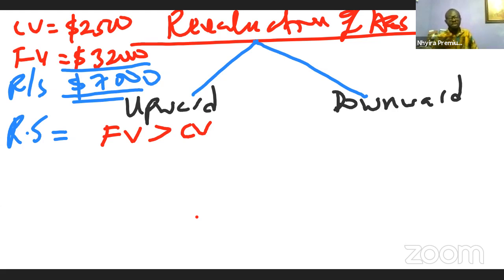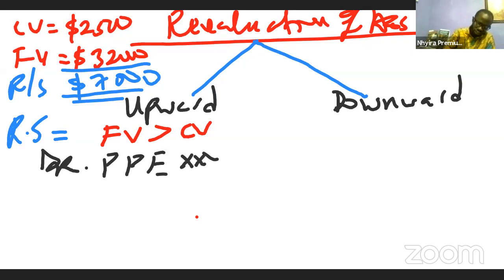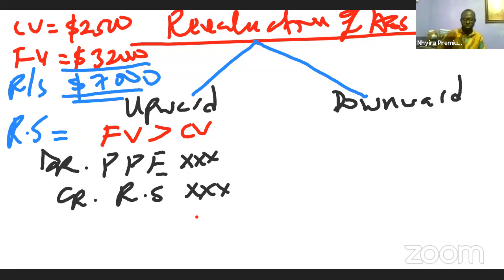Now, when there is a revaluation surplus or revaluation gain, what is the double entry? This is what I want you to stay with me carefully on. The double entry is simple. We debit the property, plant, and equipment with the revaluation surplus or gain, and then we credit the revaluation surplus account. Please note, in addition to crediting the revaluation surplus account, the revaluation gain also goes to the OCI, the other comprehensive income. Remember, this is a first-time revaluation and it's an upward revaluation.